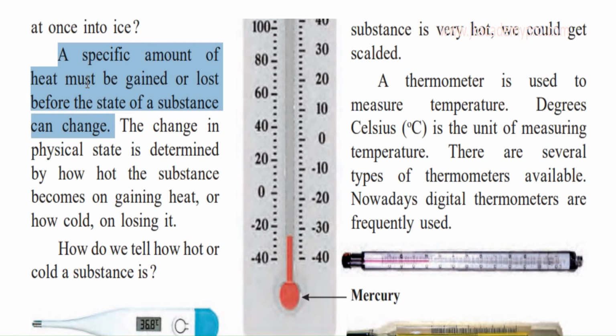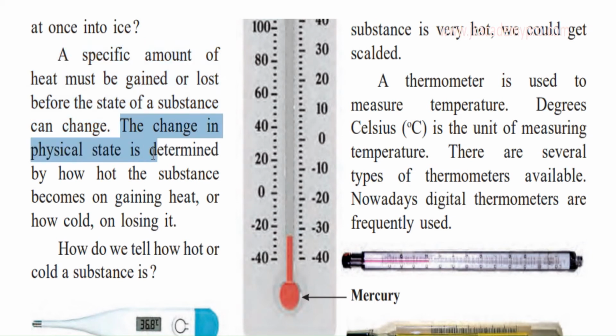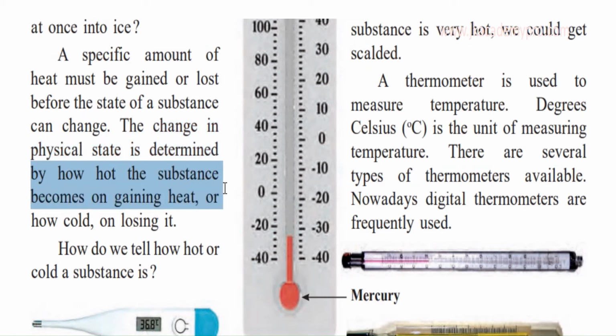Or when we kept the water in the fridge, it starts cooling down. So cooling means the heat is going away from the water. So only after a certain amount of heat is lost, that is, after a certain amount of cooling has happened, only then it will change from the liquid to the solid state. So the change in physical state is determined by how hot the substance becomes on gaining heat, or how cold on losing heat.